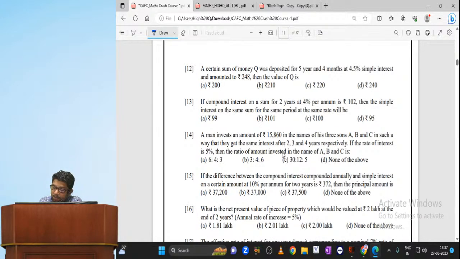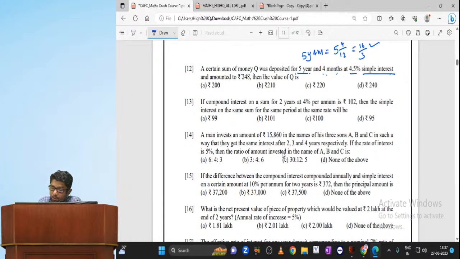A certain sum of money Q was deposited for 5 years 4 months at 4.5% simple interest. Whenever the problem is based on simple interest, we have to use time in years only. 5 years 4 months means convert into years: 5 plus 4 by 12, which is nothing but 5 and 1 by 3, that is 16 by 3 years.